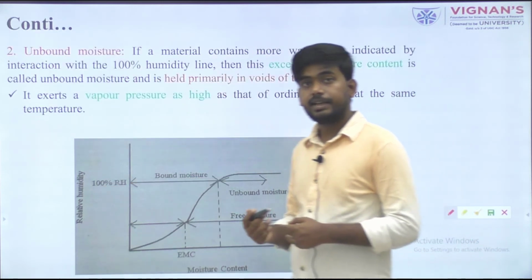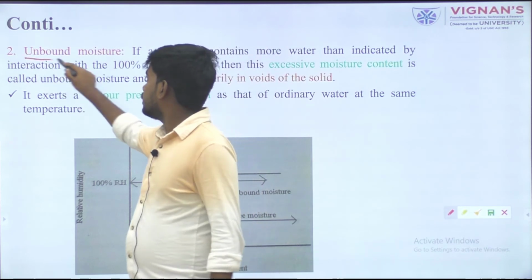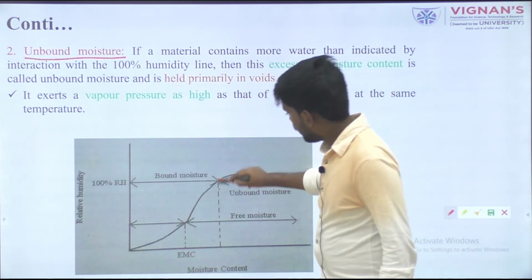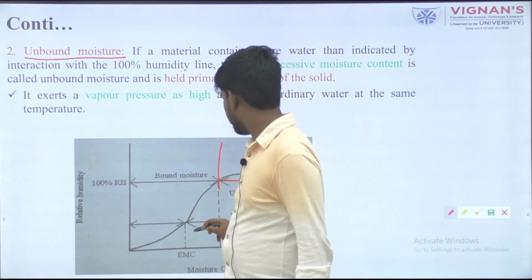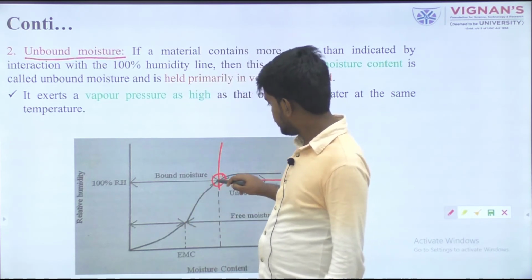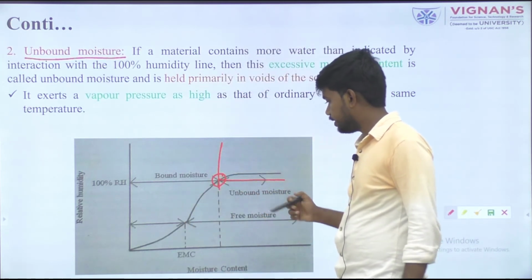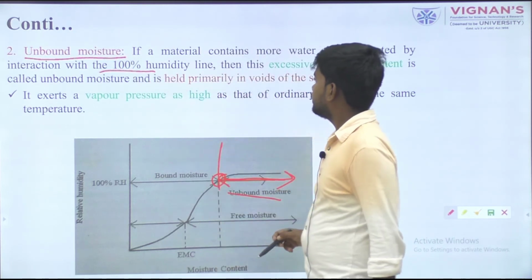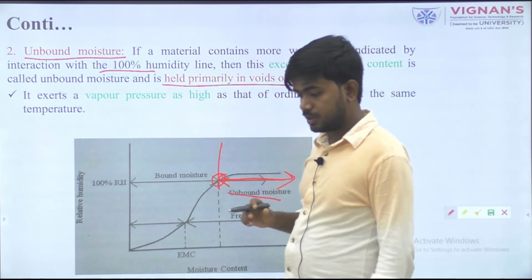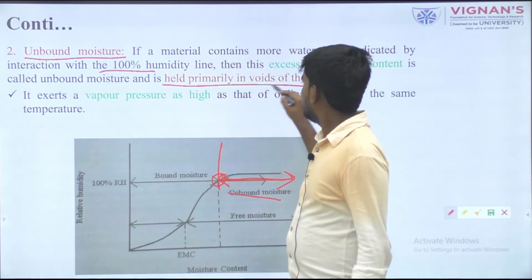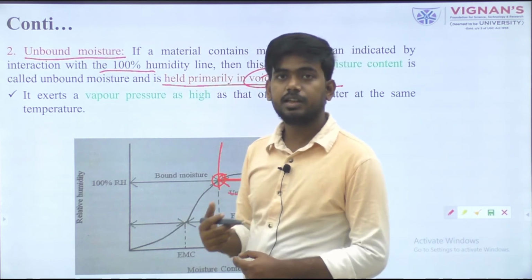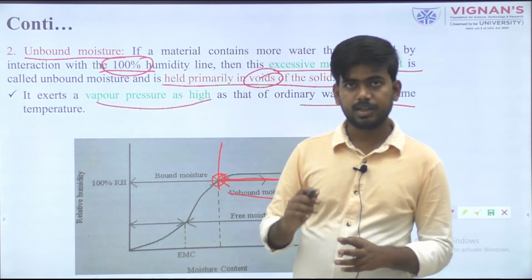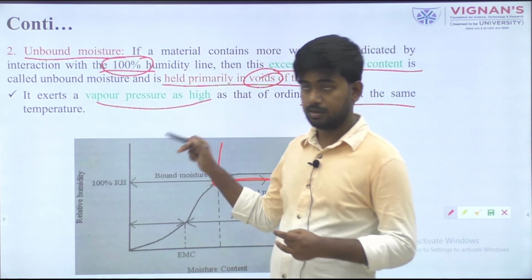Secondly, we have the unbound moisture content. You can see from this graph, after this equilibrium relative humidity, when you intersect the 100% relative humidity line, whatever moisture content is present in the right direction is known as the unbound moisture content. It is represented in voids, meaning pore space, and is easily removed. An excessive amount of unbound moisture may be found in high moisture content food products.